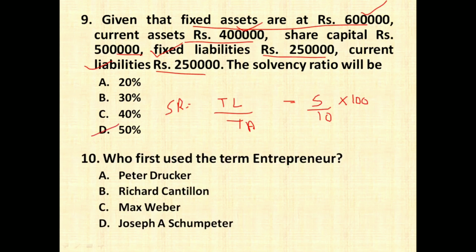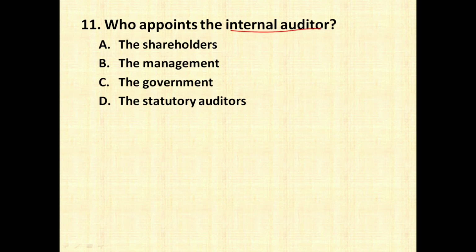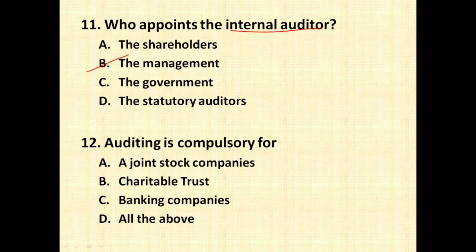Who first used the term entrepreneur? So first time the word entrepreneur was used by Richard Cantillon, and after this JB Say made it more popular. Who appoints the internal auditor? So always remember, internal auditor is appointed by the management of the company, who looks after the day-to-day auditing of the company. Auditing is compulsory for joint stock company, definitely it is compulsory, charitable trust it is compulsory, and even in banking it is compulsory. So all the above should be the right answer for this question.